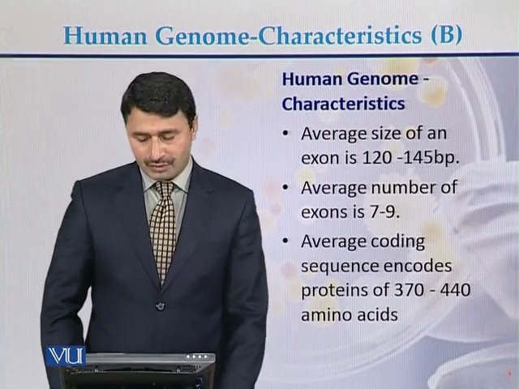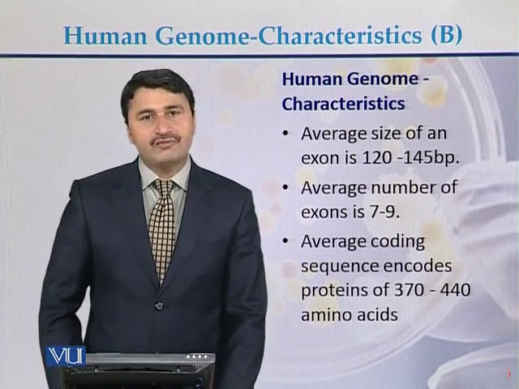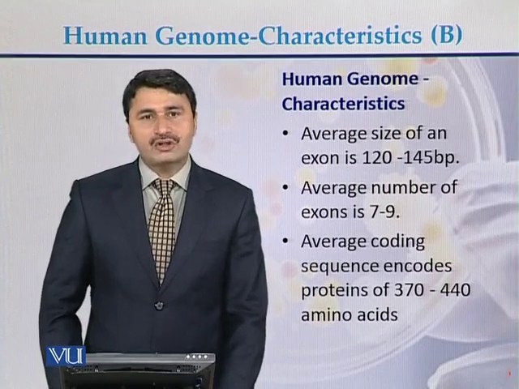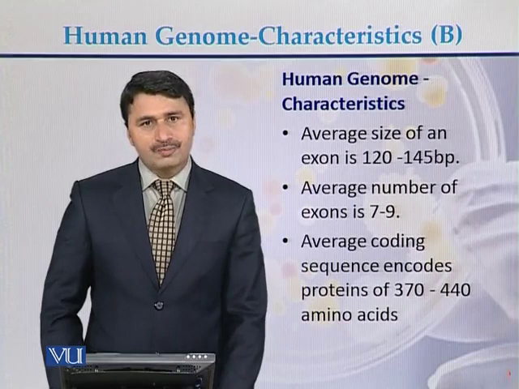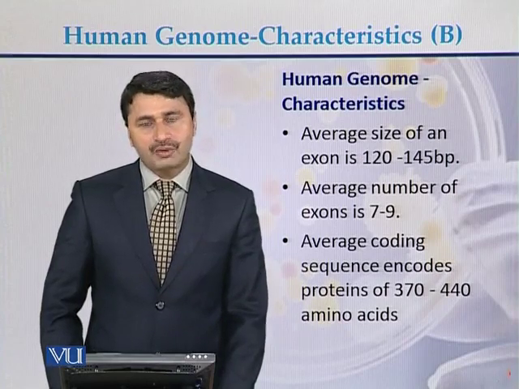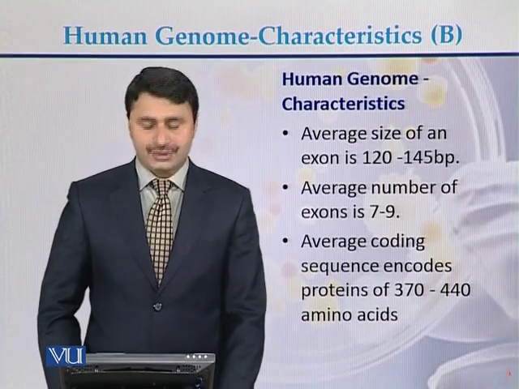So the average size of an exon is between 120 and 145 base pairs. The average number of exons is 7 to 9 exons per gene, and the average number of amino acids per protein can be between 370 and 440 amino acids.